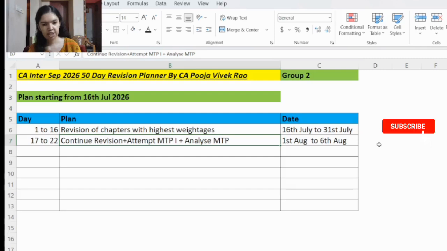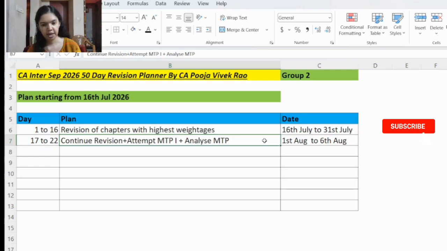So throughout the study leave as well as while practicing the MTP, it's better to keep studying in this 2 p.m. to 5 p.m. slot, because as this slot falls after the lunchtime, if you are studying continuously during the study leave, you will not feel sleepy in the real exam also. That's why this MTP slot we have kept from 2 p.m. to 5 p.m.